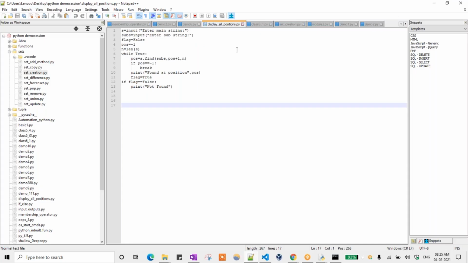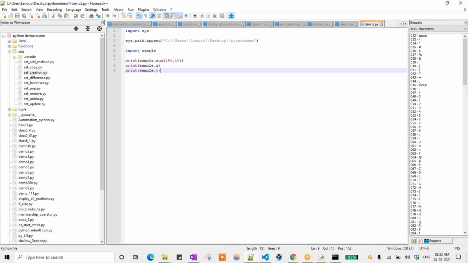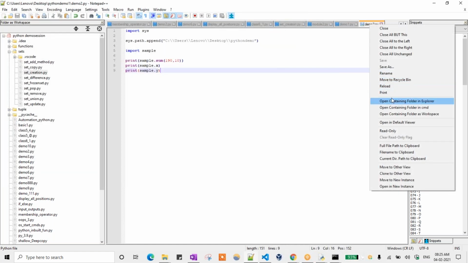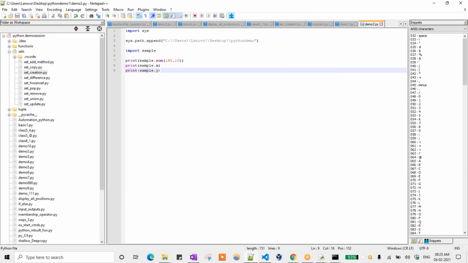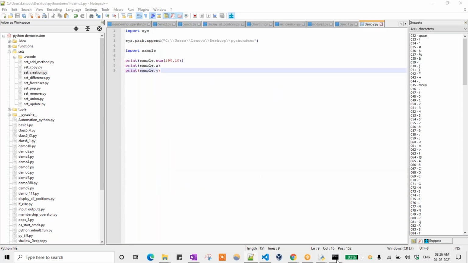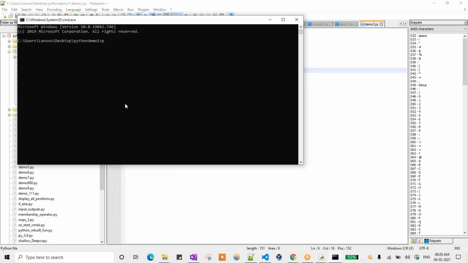So how to check that? Suppose this file is there, so I need to go to the command prompt. There is one module called py_compile. As of now, if we go to that particular folder, the __pycache__ folder is not there. Whenever I need to compile that particular code, I just go to that folder and run python -m, where -m is the module name.